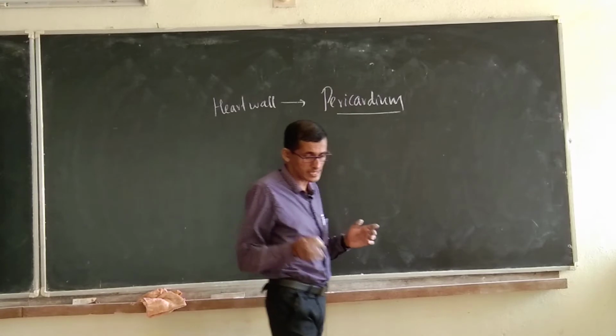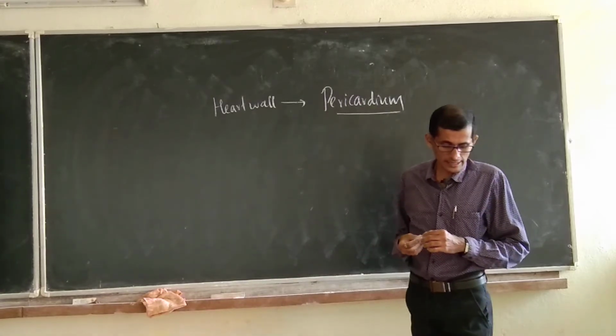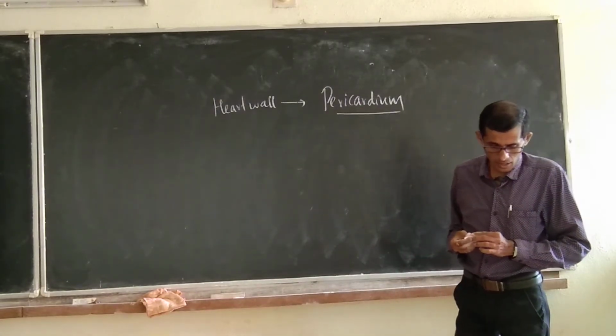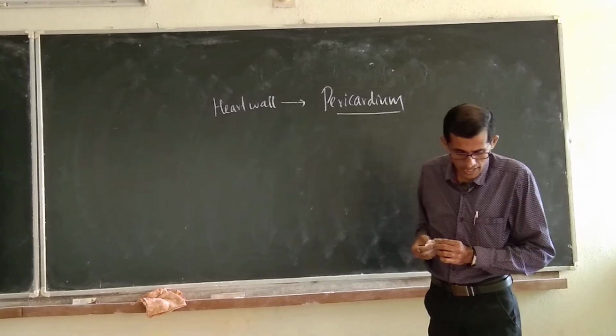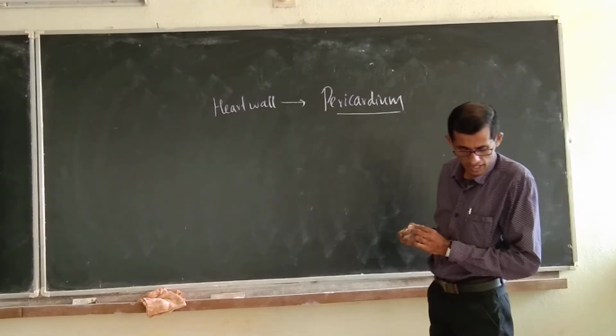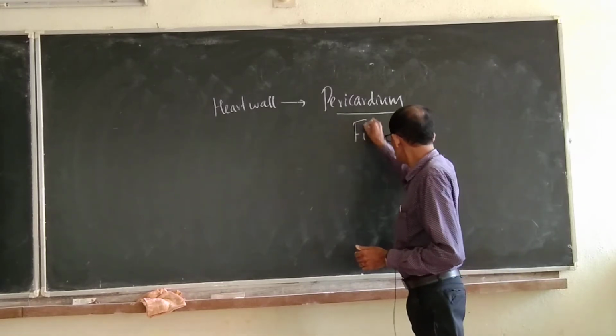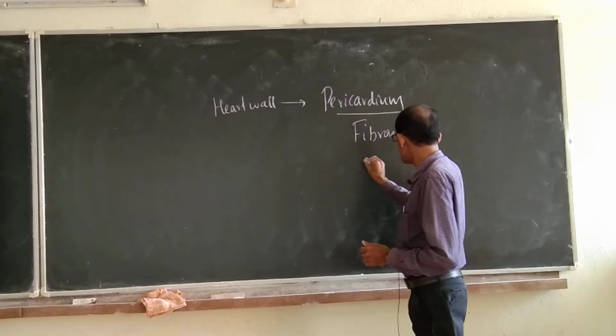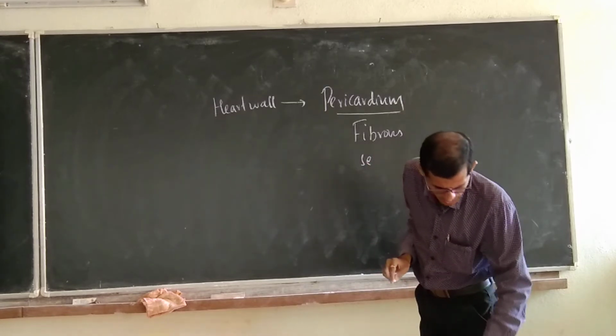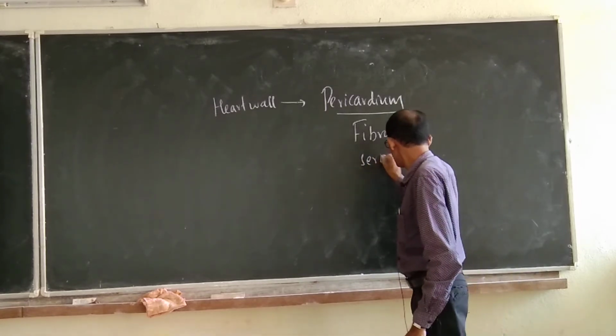It is called pericardium, and it is a connective tissue, and it consists of two layers, namely outer fibrous pericardium and inner serous pericardium. Outer fibrous and inner serous. Yeah, serous pericardium.